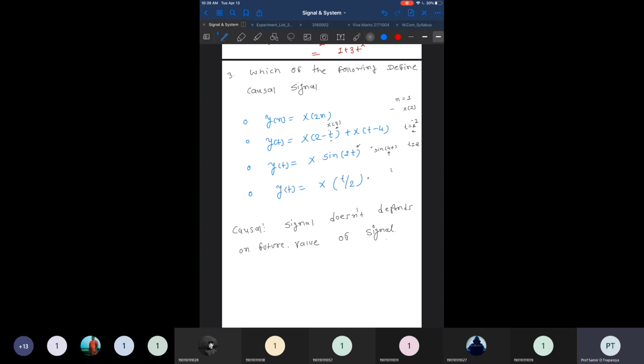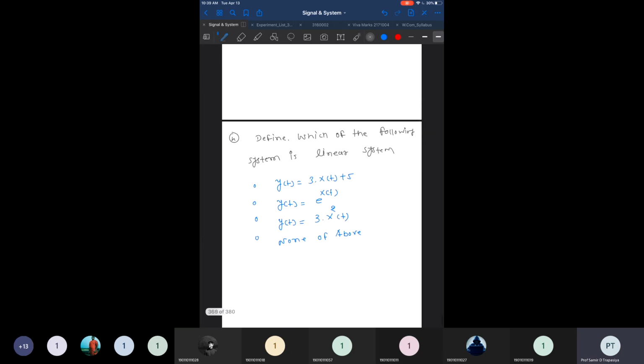If t is equal to minus 1, that is x of minus 0.5, which is not a future value. If we take t equal to 1, that becomes 0.5, which is a past value, not a future value. So for any value, the signal doesn't depend on the future value of the signal. So this is the right answer. This is the causal system. So y of t equal to x of t by 2 is a causal system. Okay, so this is the final answer.